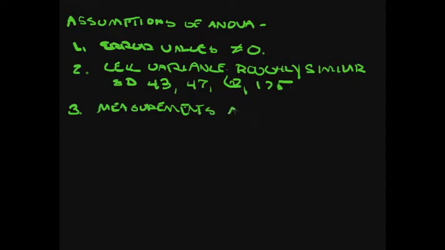Okay, number 3, the measurements must be independent. That is, the values of the dependent variables for participants in different levels of the independent variable cannot be highly correlated. All right? All observations at levels of the independent variable must be independent.